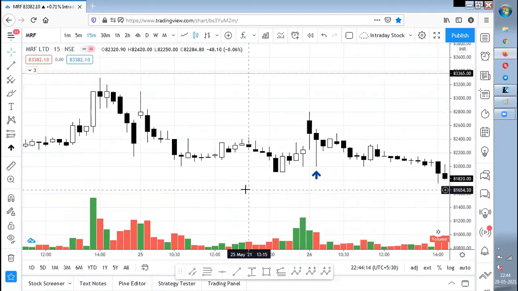But I'm not watching the chart entirely. What I do is I wait for the alert. Once the alert comes, I go to the screen and see whether it is a wick reversal setup or not. If it is a wick reversal setup, I just calculate the high and low difference. I keep that as a stop loss and keep that as a target, and I just leave it alone. Let it go for target, or let it go for stop loss. So this is what I am trying to do.